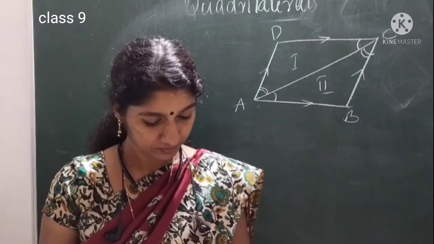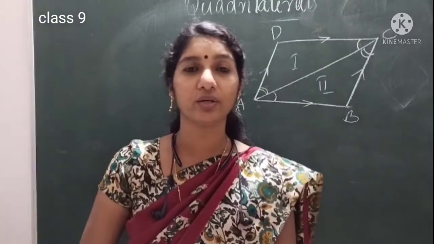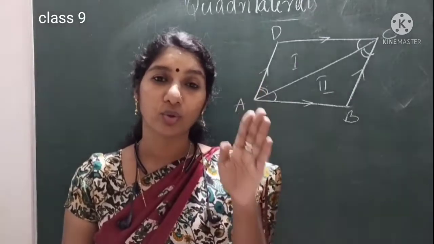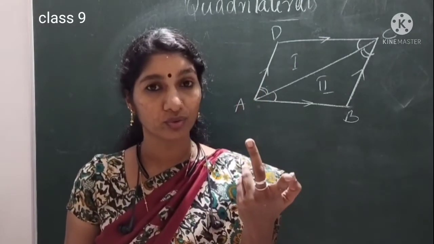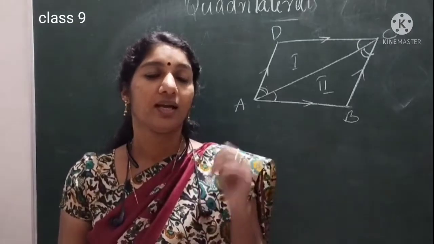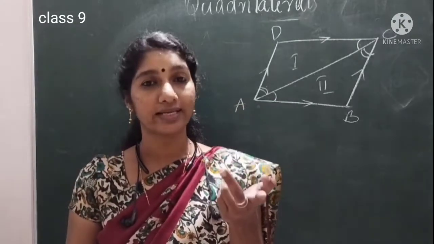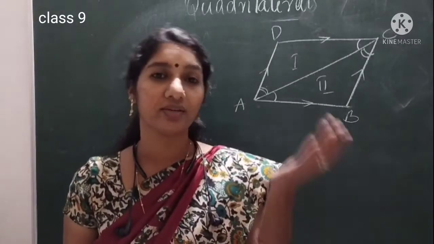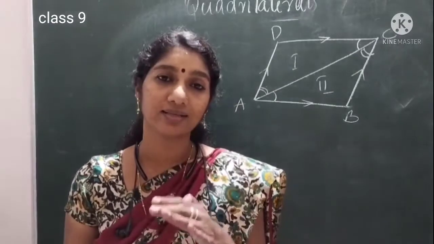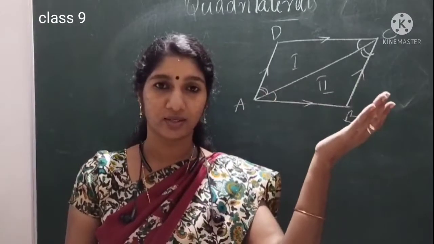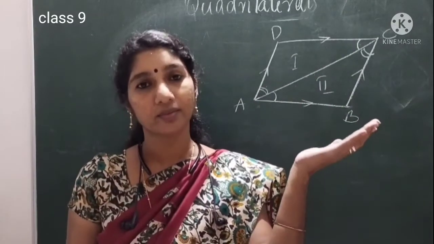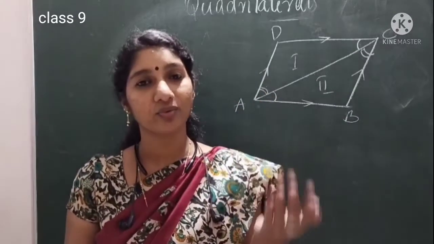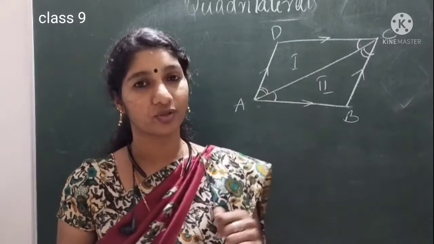And the next one, the fifth one, is its converse. You have to write all these properties. First we discussed while drawing a diagonal, the parallelogram will become two triangles and they are congruent. And next property we studied, opposite sides are equal in a parallelogram. If opposite sides are equal, we can say that quadrilateral is a parallelogram. If both pairs of opposite sides are equal, then it will become a parallelogram.